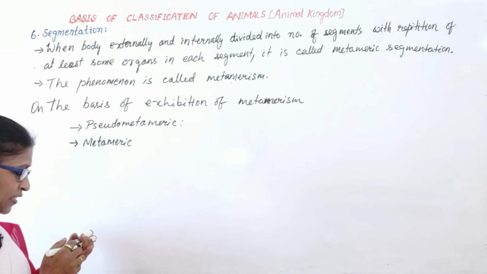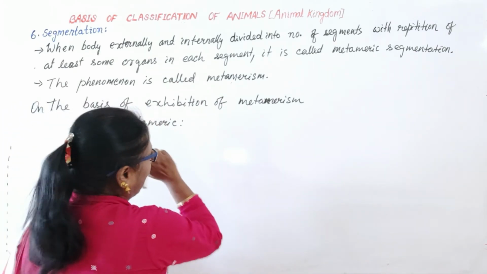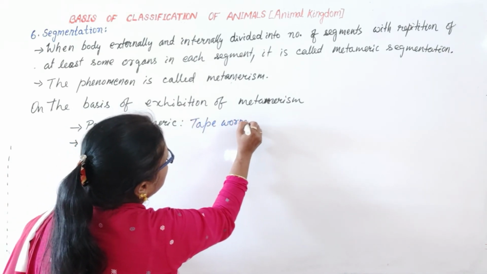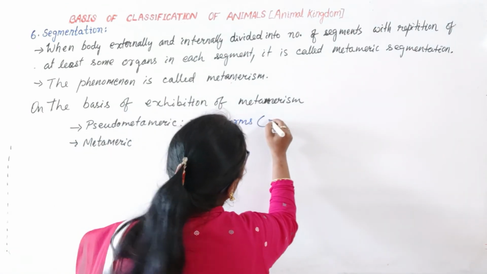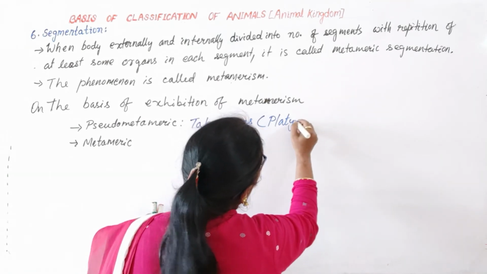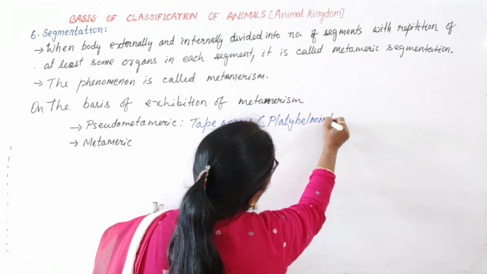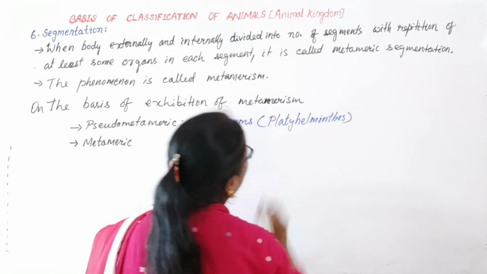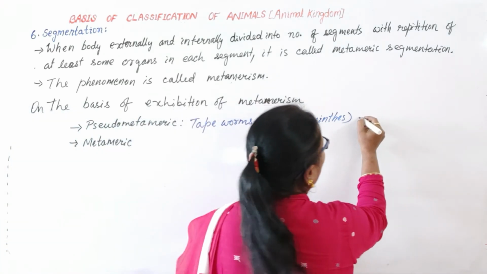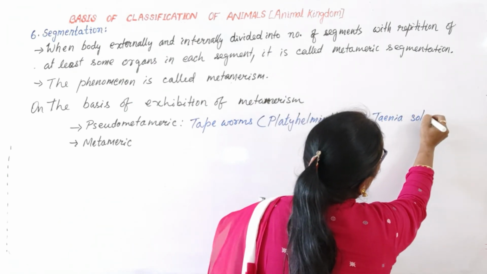Which are pseudo-metameric? The tapeworms that come under the Platyhelminthes. Not all Platyhelminthes, only the tapeworms. Example is Taenia solium.